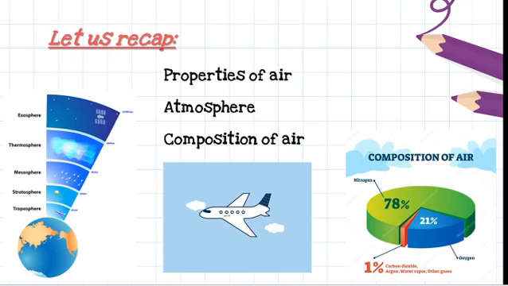And the last one is composition of air. There are several gases mixed together. The composition of air describes how much of each gas is present in the earth. Nitrogen is present at 78%, oxygen is at 21%, and the remaining gases like carbon dioxide, noble gases, water vapor, and dust particles come under 1%.